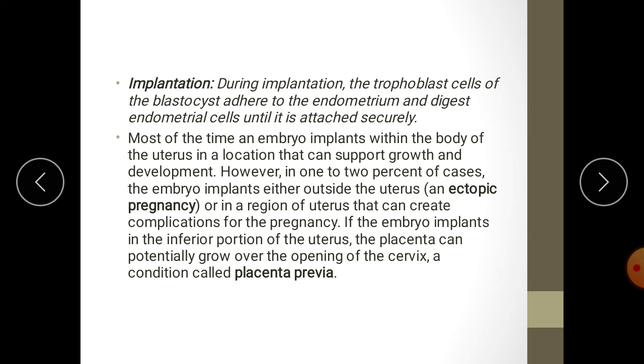Then it is completely covered by the endometrial lining. Later on, the placenta develops. Implantation is completed. Up to the implantation process, that is how the human embryo develops.